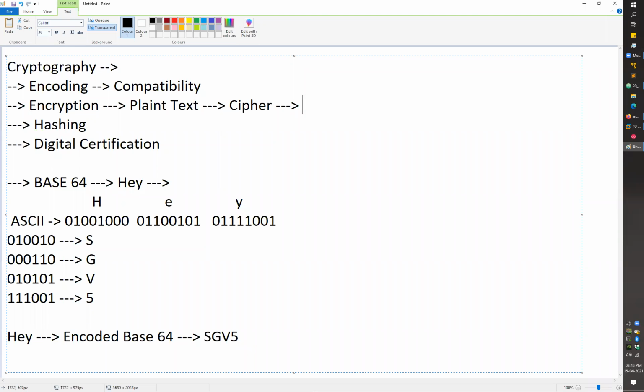Other than this, the output of the encryption, the message when it is transmitted in such an unreadable form, the translated message, will be known as the cipher text. What I will do is write some message and pass it to my cipher. So plain text is my input to the cipher, and my cipher will generate some kind of output in an unreadable form. That output is known as the cipher text.